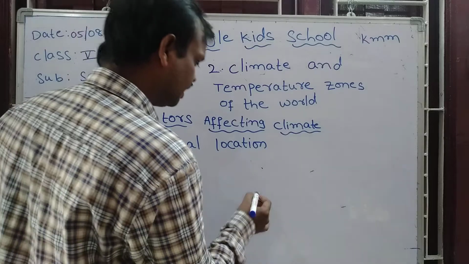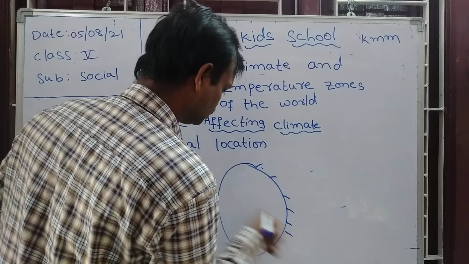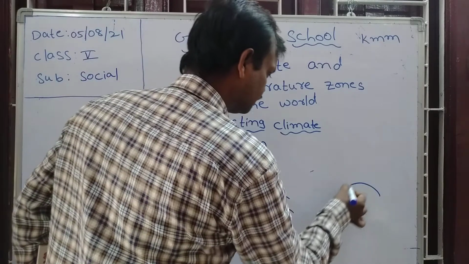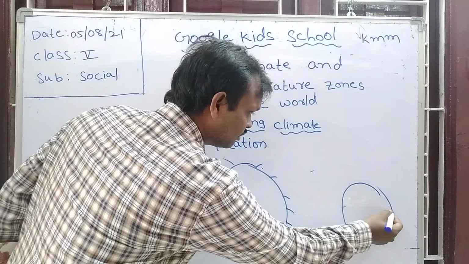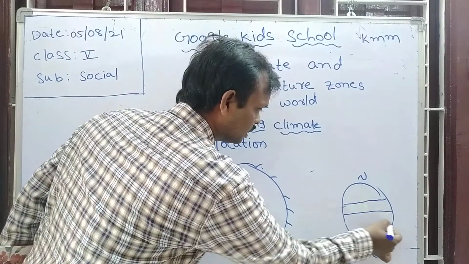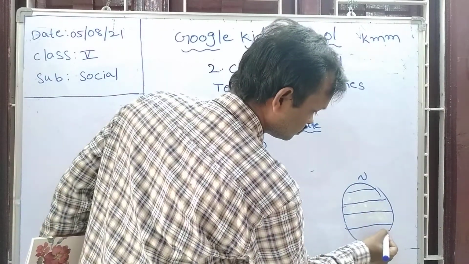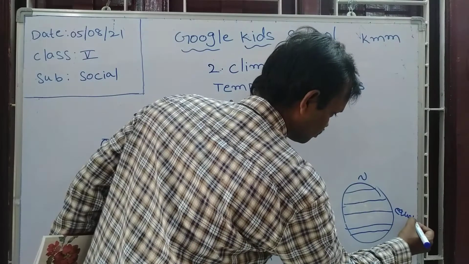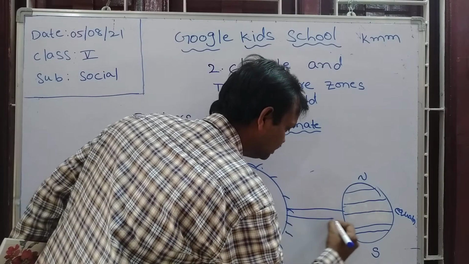Now, see here, this is the sun. Okay, now, Earth. This is the equator, this is the north pole, this is the south pole. These are all latitudes. Here in these equator places, the sun rays fall directly.